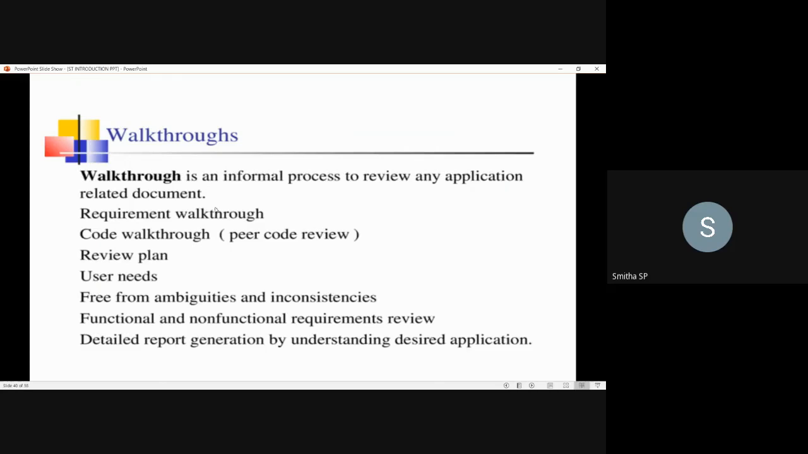Then you can have the pure code review. Since it is an informal process to review the code, we call it a code walkthrough. Then you'll have the review plan, user needs. Then requirements free from ambiguities and inconsistencies. If any inconsistencies are there, they will be noted. Then you will be reviewing the functional and the non-functional requirements. Then a detailed report will be generated by understanding the desired application. So this is how the walkthroughs will be carried out.